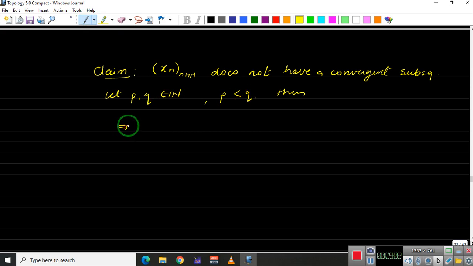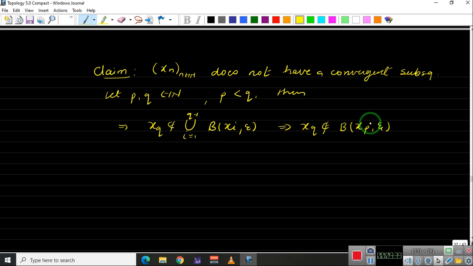Okay, this implies xq will not belong to the union of the previous terms, the union over i from 1 to q minus 1 of the ball around xi of radius epsilon. If xq is not in this union, of course xq will not be in the union up to p. So this implies xq also will not belong to the ball around xp of radius epsilon. This implies what? The distance between xq and xp is greater than or equal to epsilon.